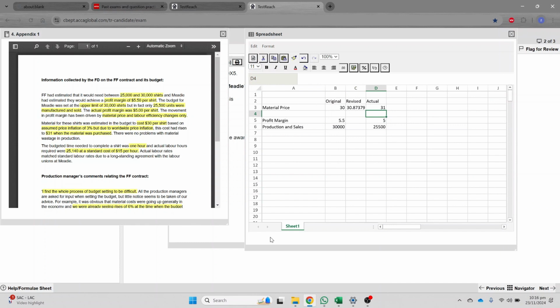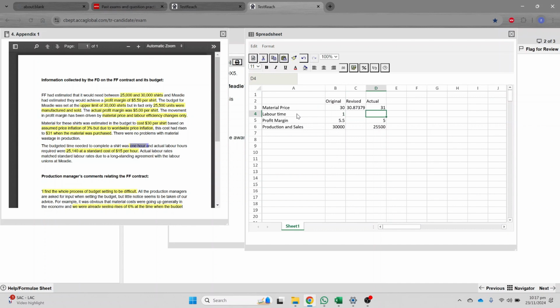And then they are saying about the labor hours. It was expected that labor will take 1 hour per unit, right?